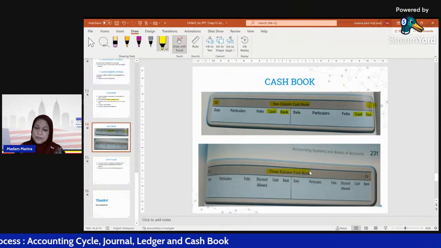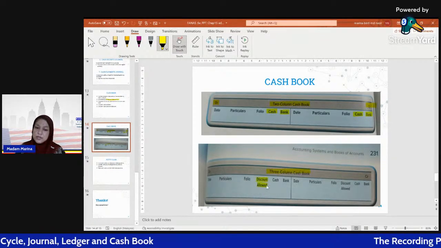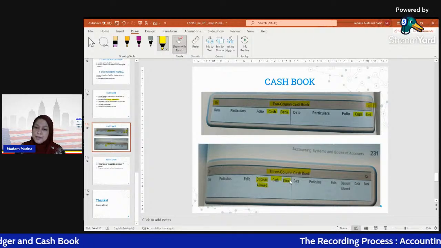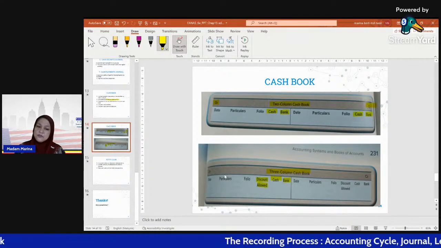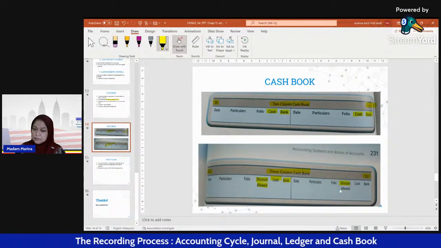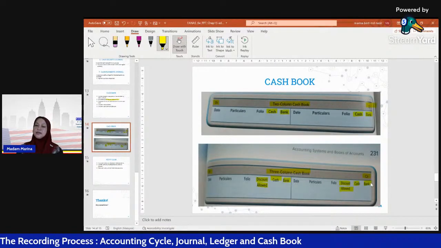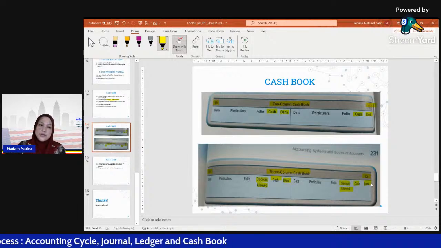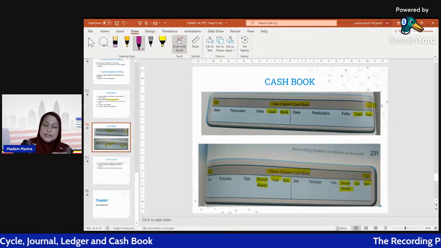How about three-column cash book? This is three-column cash book. The first one is discount allowed, cash account, bank account, for debit side. And for credit side, they also have discount, cash and bank. Okay, let's look at an example, any transaction.